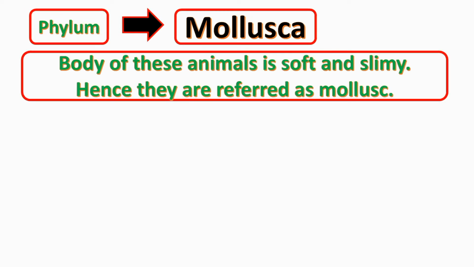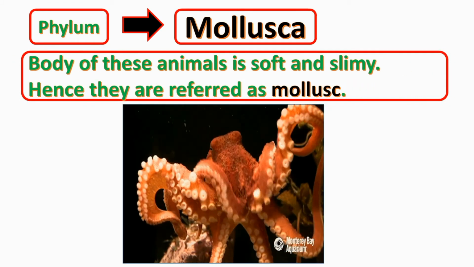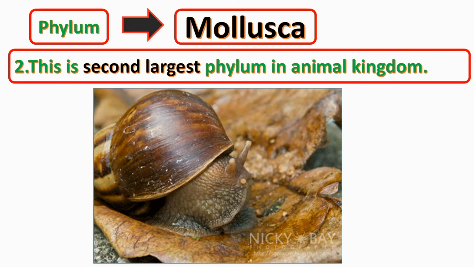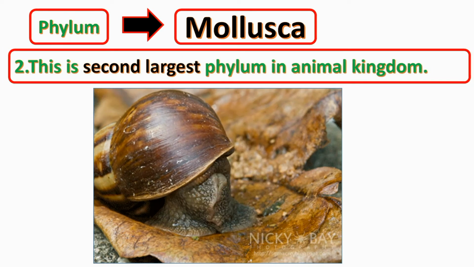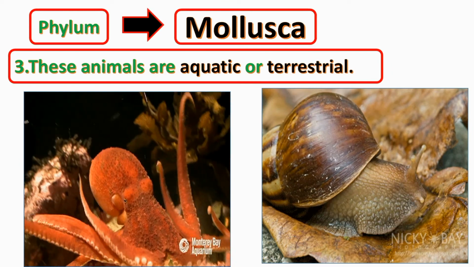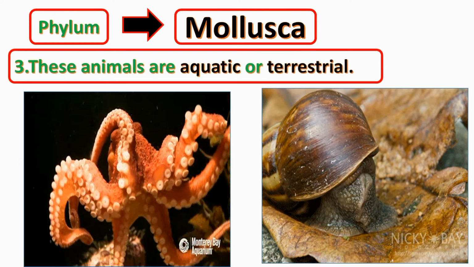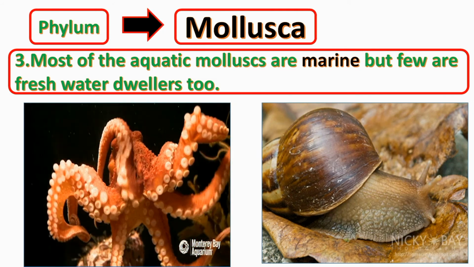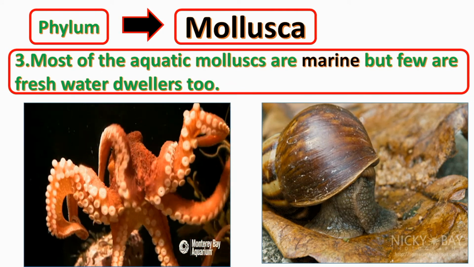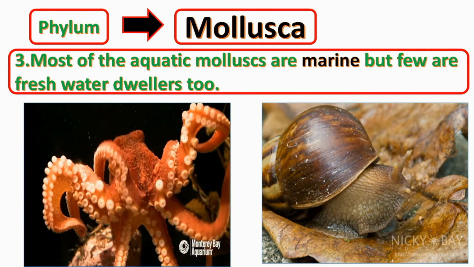Next phylum is Mollusca. Let's see the characteristics of phylum Mollusca. Body of these animals is soft and slimy. Hence they are referred to as mollusks. It is the second largest phylum in the animal kingdom. These animals are aquatic or terrestrial. Most of the aquatic mollusks are marine, but few are freshwater dwellers too.